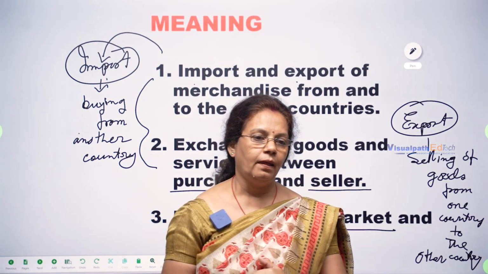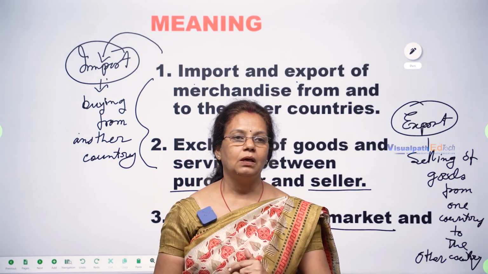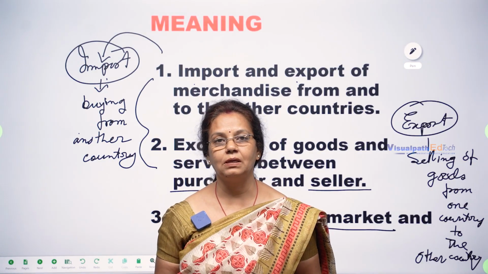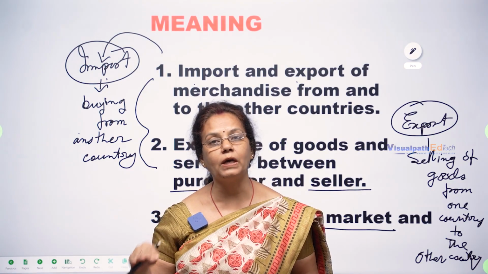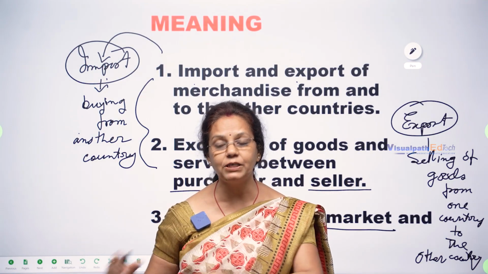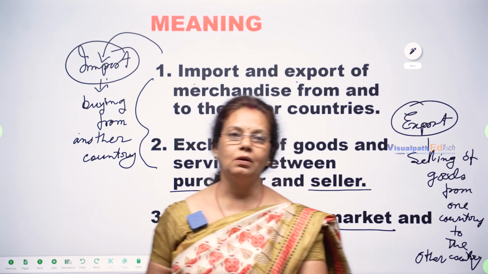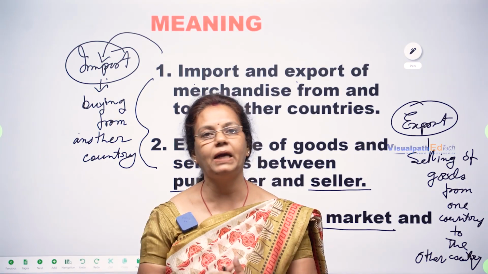Because the countries that produce commodities, merchandise more than their requirements, what happens? The extra commodities they produce, they can sell to the outside in spite of keeping them at home. Otherwise they will be damaged, there is no use, and they will not get any money out of it.